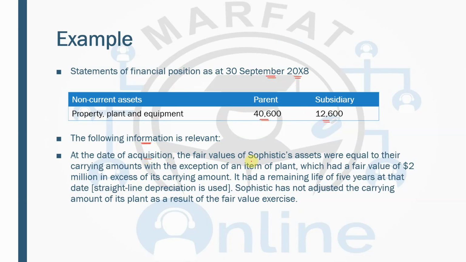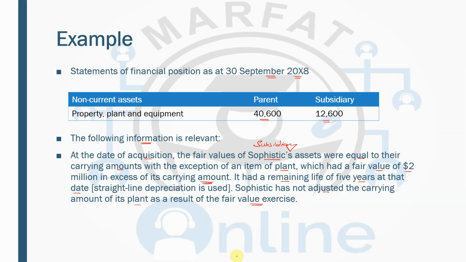At the date of acquisition, the fair values of Sophistic's, which is the subsidiary, assets were equal to their carrying amounts with the exception of an item of plant. All the assets' carrying values were equal to the fair values except for the plant, which had a fair value of 2 million in excess of its carrying amount. That means there is an upward fair value adjustment. It had a remaining life of 5 years at that date. Sophistic had not adjusted the carrying amount of its plant as a result of the fair value exercise.